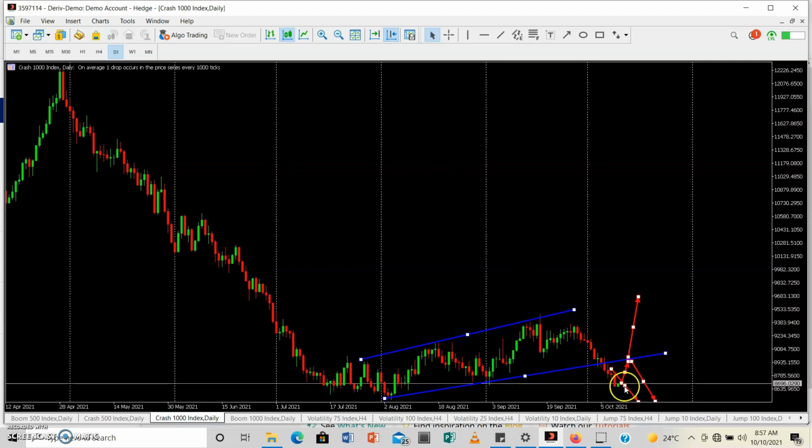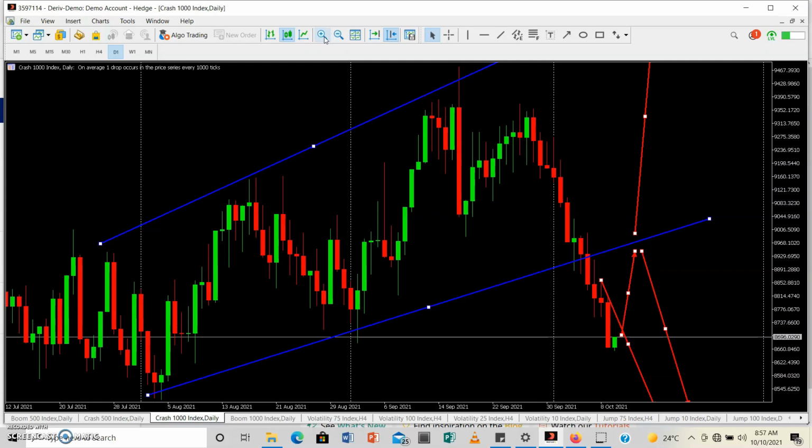You can actually wait for the retest back to the trend line and then maximize on the sell that follows after that. Okay, so from this chart you can see that probably we are now aiming to do the retest first, then continue in a downward movement.